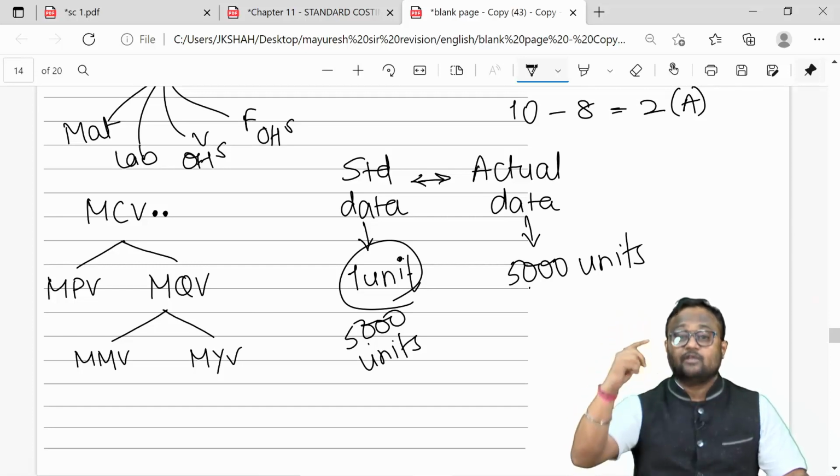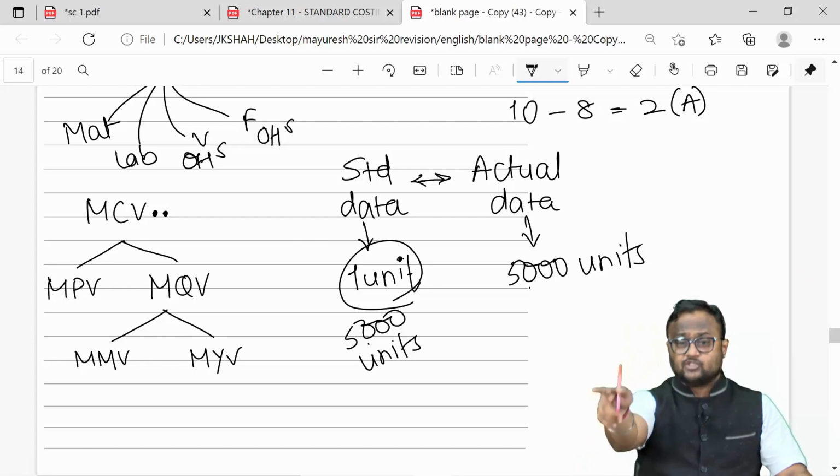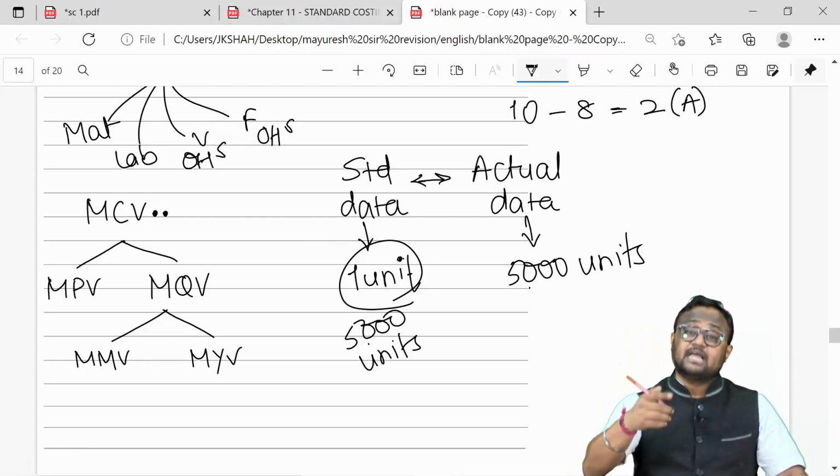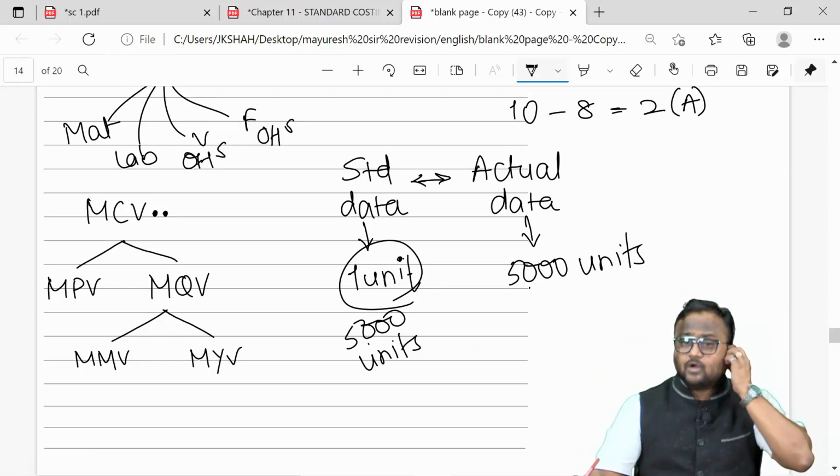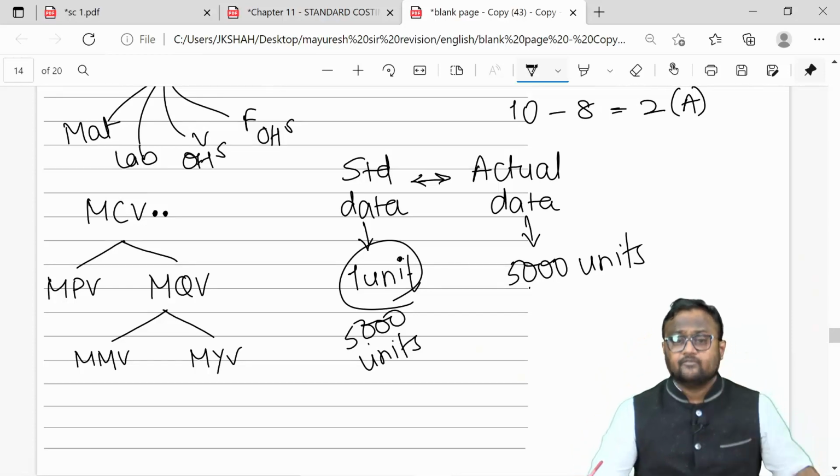I am taking it to the level of actual output, so that my actual data is already at 5,000. Now my revised standard is also at 5,000. I know how much I should have incurred. I know how much I have incurred. I can get the variance calculation done.